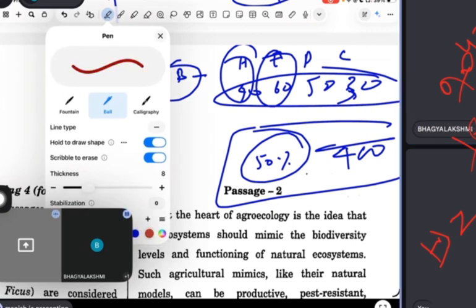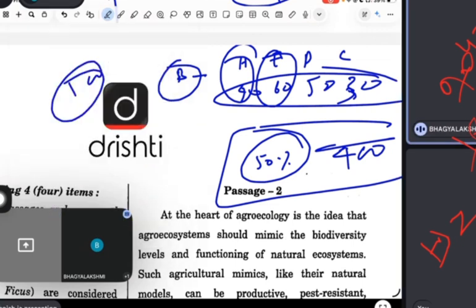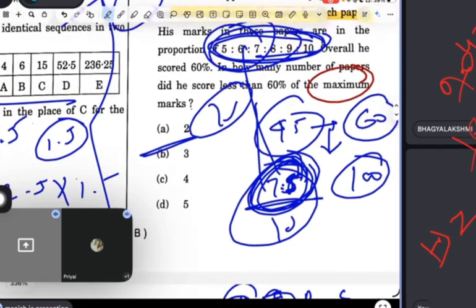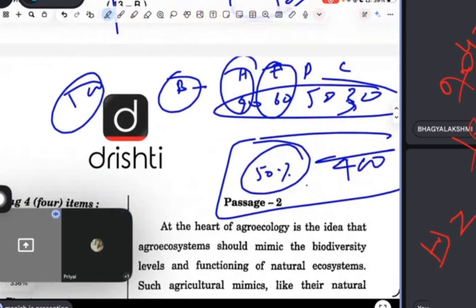In how many subjects is it less than 50%? Two subjects, not overall. I'm saying in subjects. So two subjects. See, Hindi at 40 and chemistry at 30.